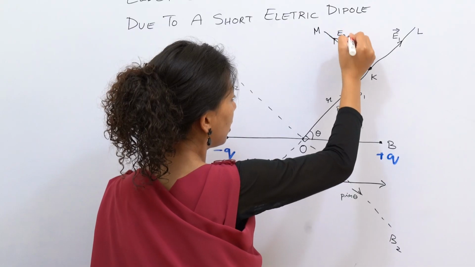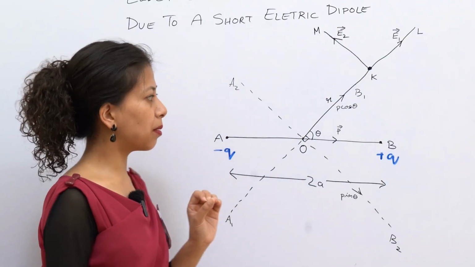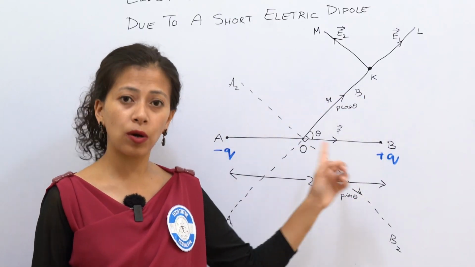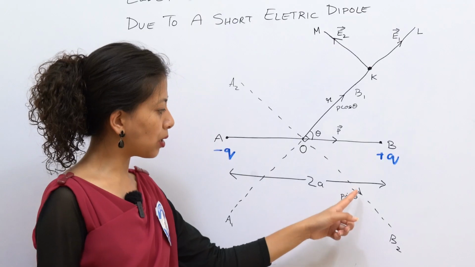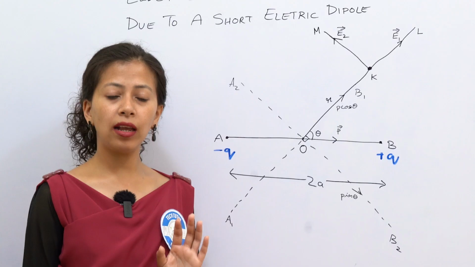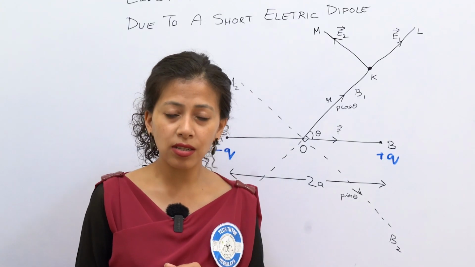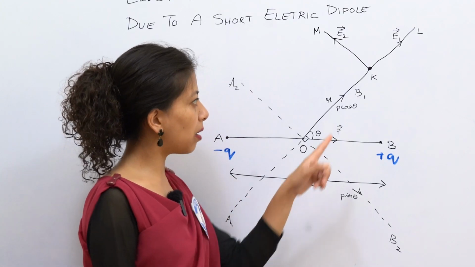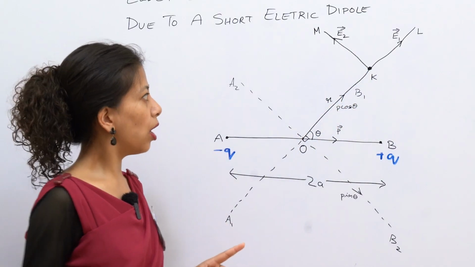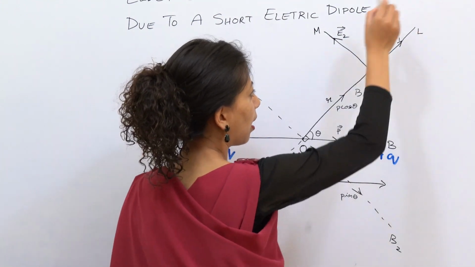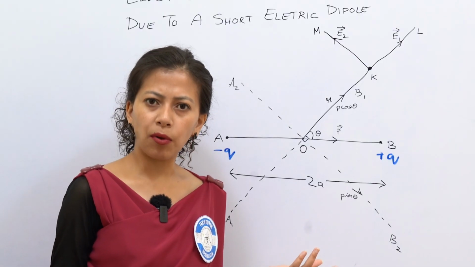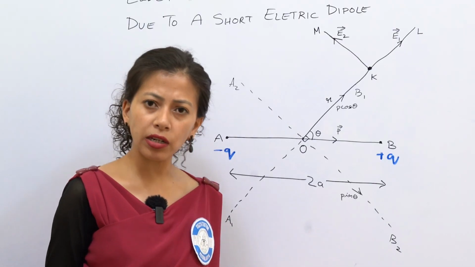This is my E2. These are the two electric fields, one with respect to A1, B1, that is P cos theta, and the other with respect to P sin theta. Alright, now we have to find the total resultant electric field at point K. These two electric fields point in different directions. One is pointing along KL and another is pointing along KM. They are not in the same direction.